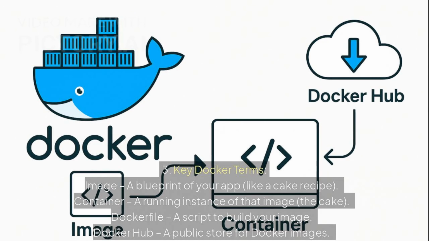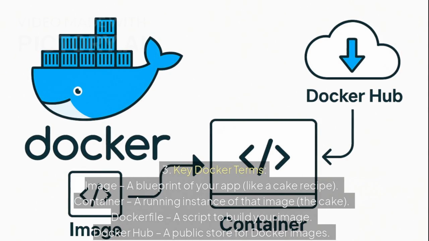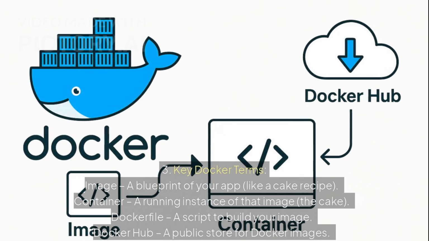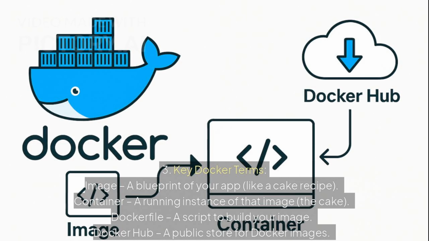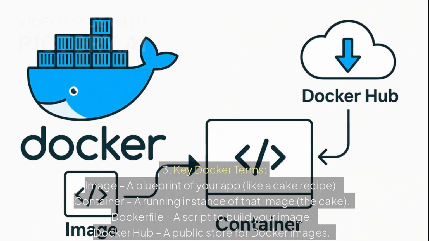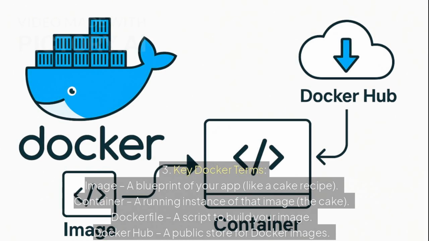3. Key Docker terms. Image. A blueprint of your app, like a cake recipe. Container. A running instance of that image, the cake. Dockerfile. A script to build your image. Docker Hub. A public store for Docker images.